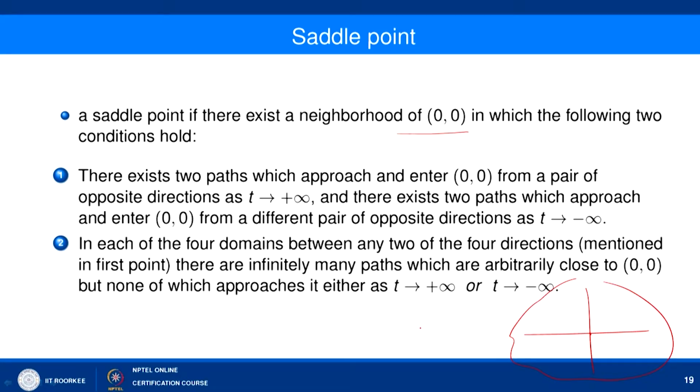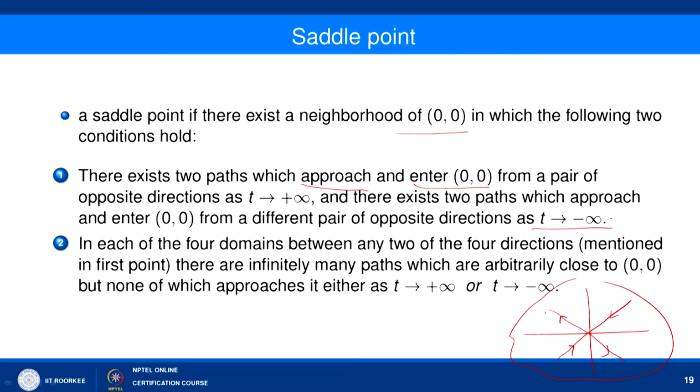First, there exist two paths which approach and enter (0, 0) from a pair of opposite directions as t tending to plus or minus infinity. So, it means that there are, say, this is (0, 0). Here one path is entering (0, 0) and the other path is leaving (0, 0), or we say that this path is entering (0, 0) as t tending to minus infinity.